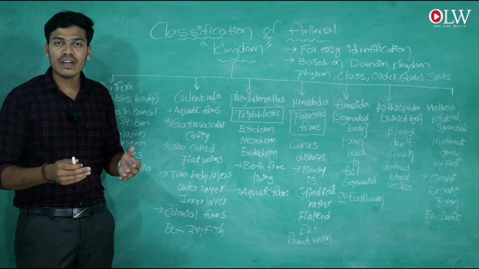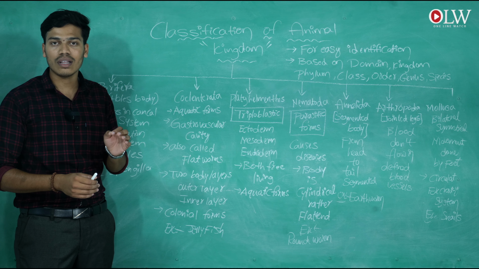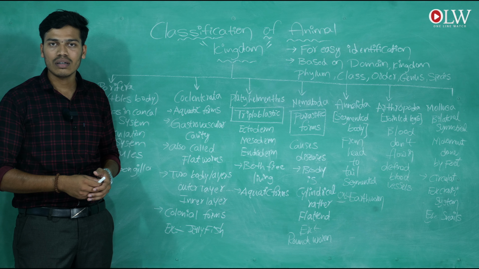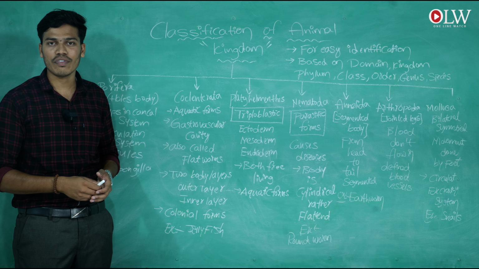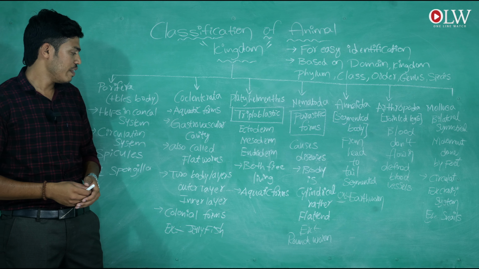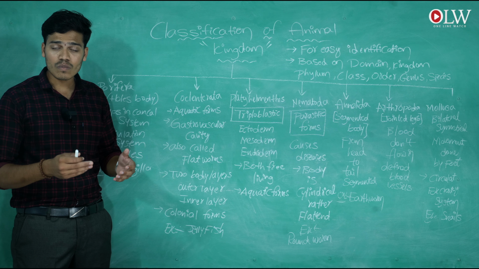The Porifera body simply looks like holes. Why are the holes in the Porifera body?